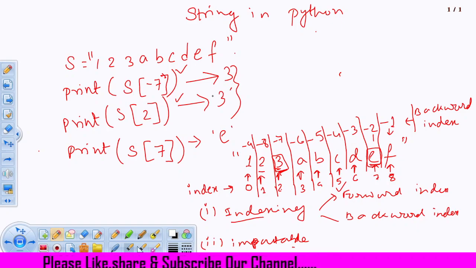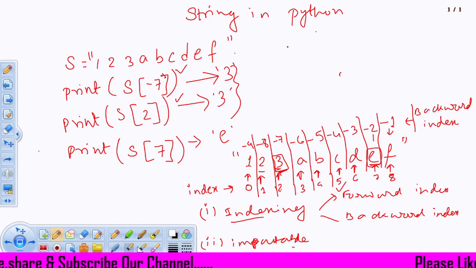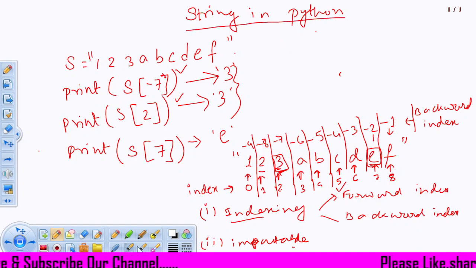Don't think that this 3 is an integer. This 3 is not an integer actually. This is a part of the string only, and it is called a substring as well. So I can pick up a substring, like a sub part, ABC.